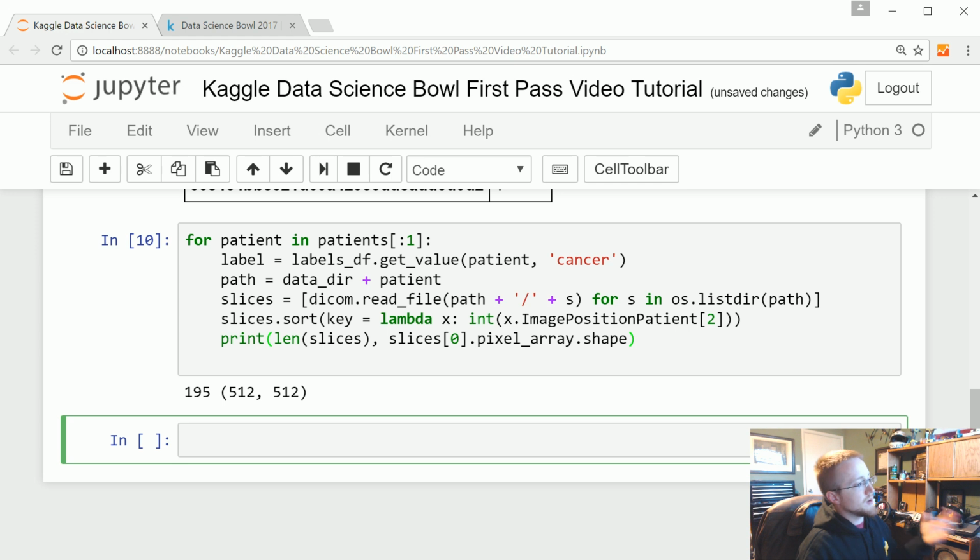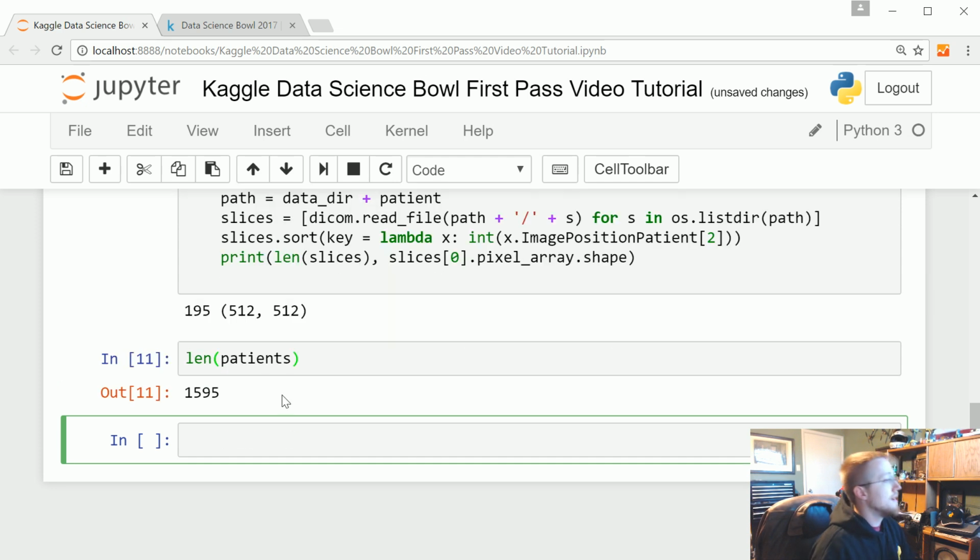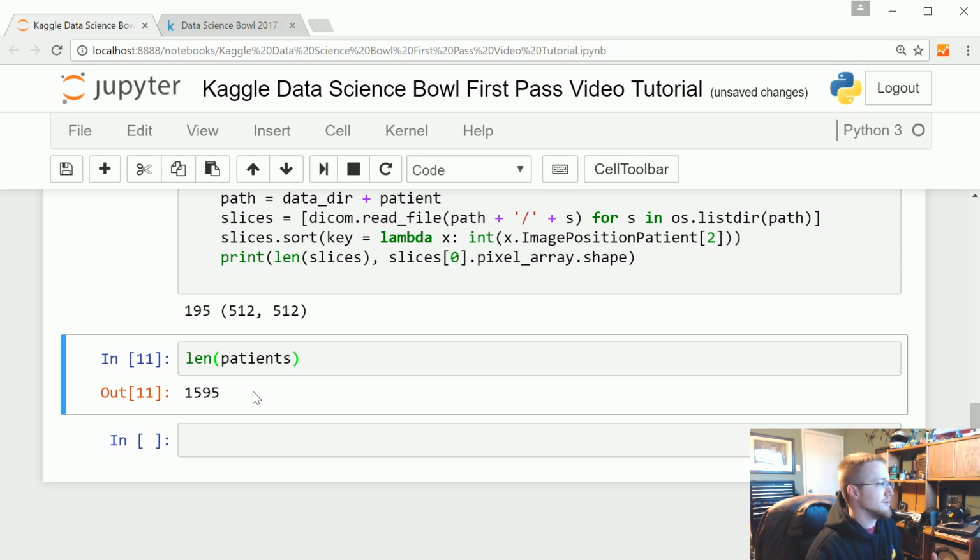The other question is, how much data do we have? Well, we can quickly just do len of patients. Just under 1,600. That's a lot of patients, but in terms of neural networks, that's not a lot. So there are a few things that we can do. One, we could just quit. Or we can continue to at least see what happens. It might be the case that this is okay, especially if it is a really easy classification type of problem. This might not actually be that bad. I'm going to wager that's going to be a problem.